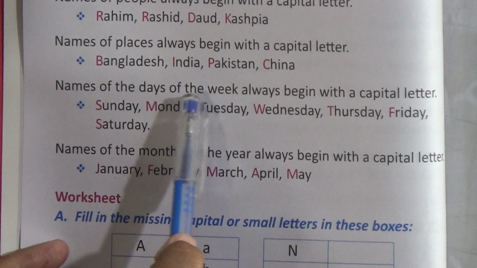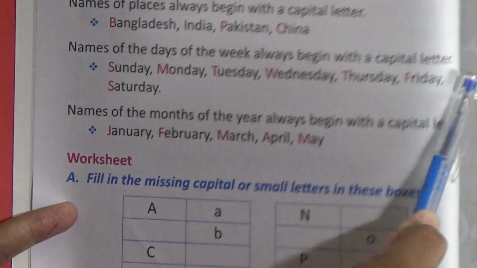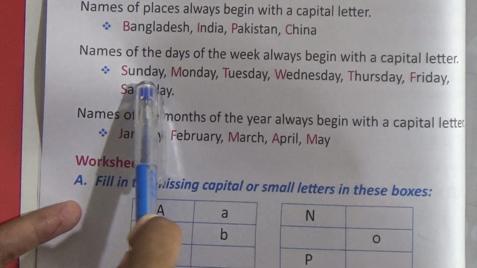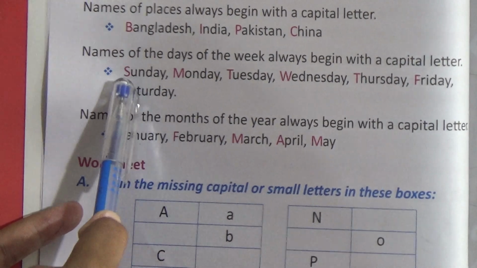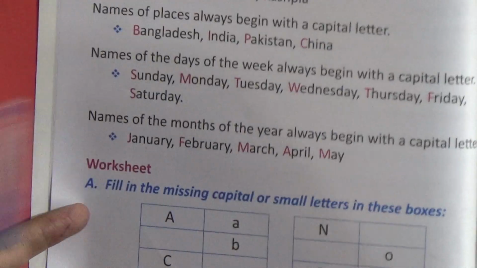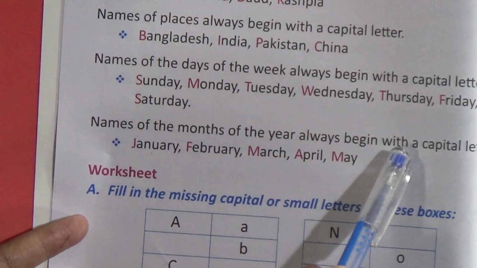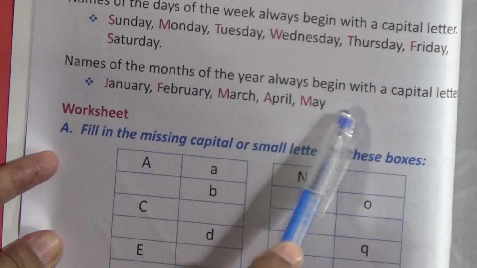Names of the days of the week always begin with a capital letter. Like Sunday, Monday, Tuesday, Wednesday, Thursday, Friday, Saturday. The first letter is capital here. Just see. The next point is names of the months of the year always begin with a capital letter. Like January, February, March, April, May. The first letter is capital here.